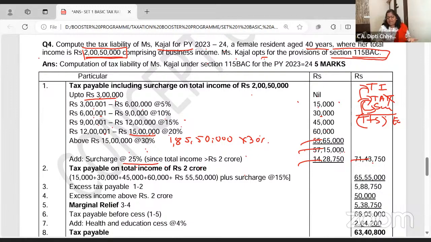So many of you are attending live now, doubt clearing. Any other doubt is there in taxation, you can ask after this. And if you comment below, I'll be really happy to see your comments.